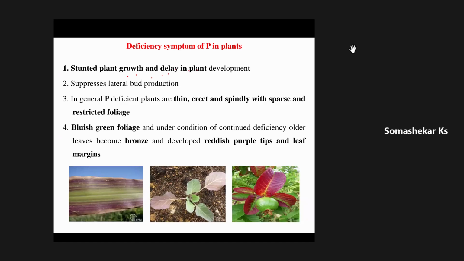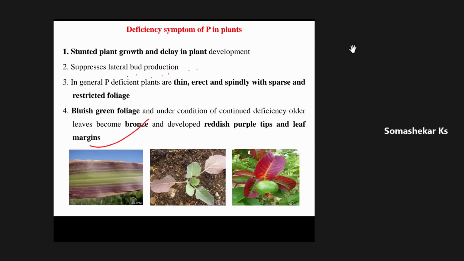This is the maize crop first, this is knol-khol, cabbage, and this is guava. In the guava plant, you can identify the phosphorus deficiency very clearly. It is dark purplish, and sometimes it comes to a red color. This is the characteristic symptom of phosphorus.